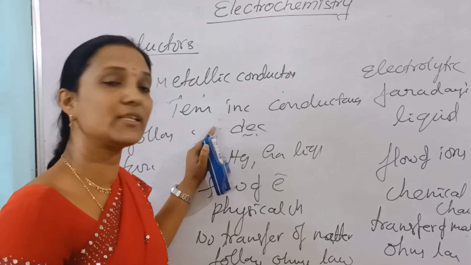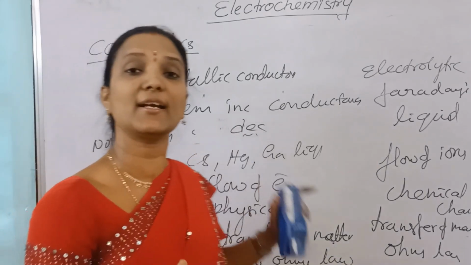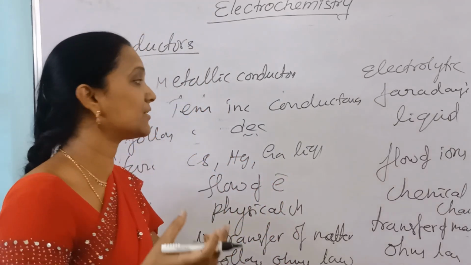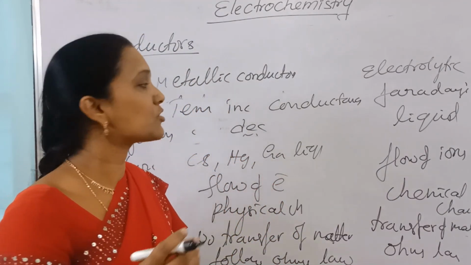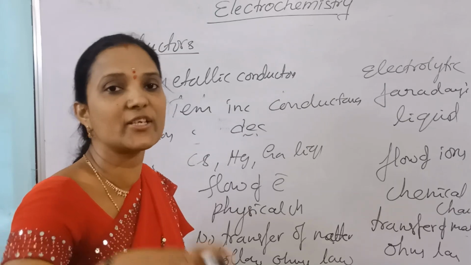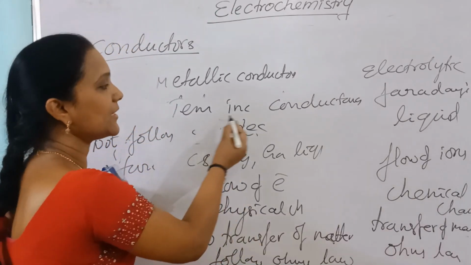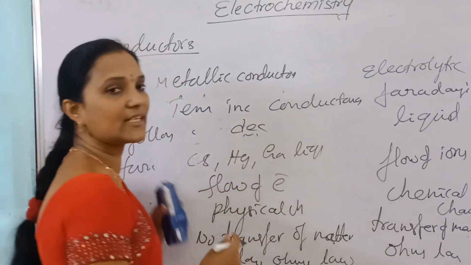Why does conductance decrease? Resistance increases because metal ion oscillation prevents the flow of electrons. So as temperature increases, conductance decreases.